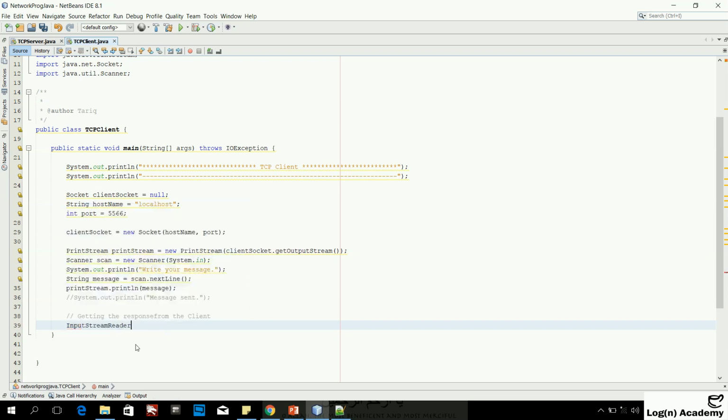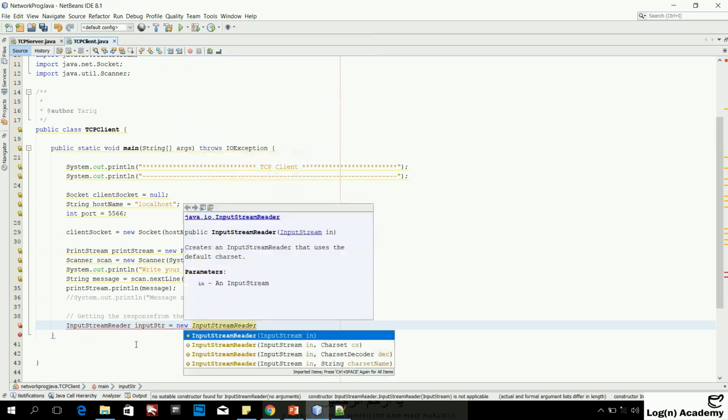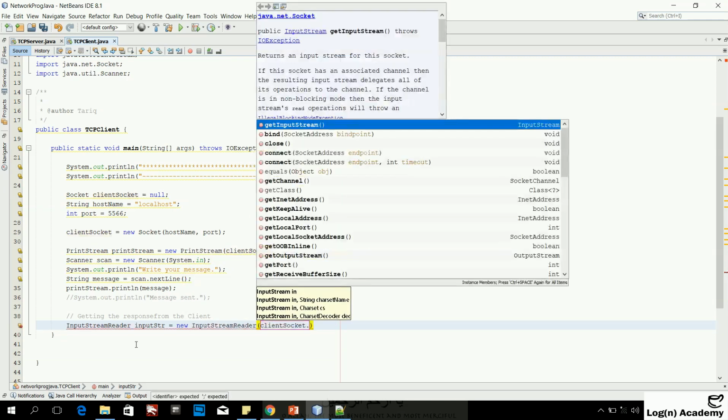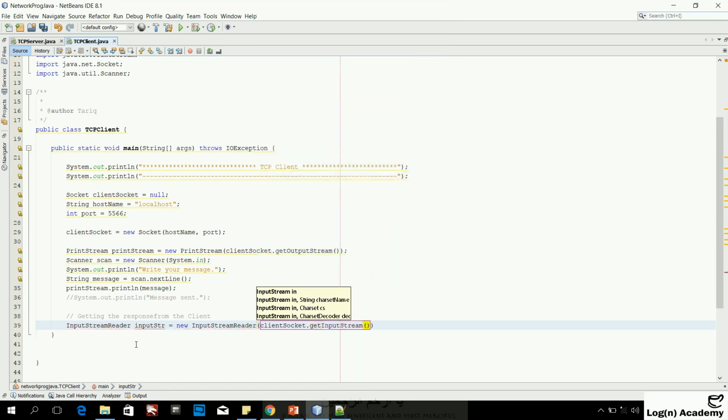So I will create input stream reader, input str equals new input stream reader, and in the constructor I will get the input stream from the client socket. So I will say client socket dot get input stream,